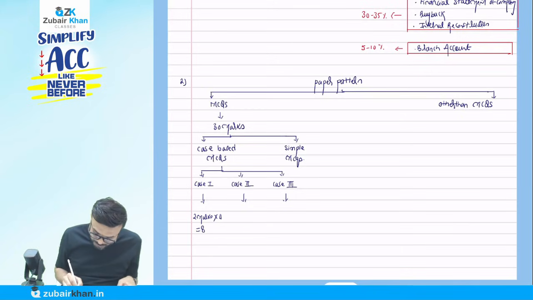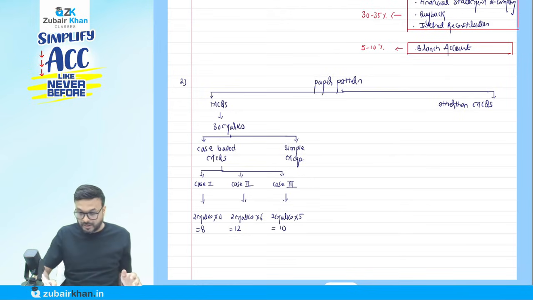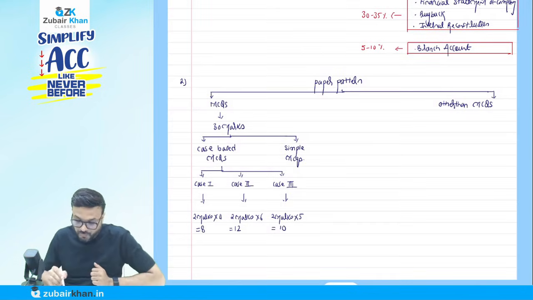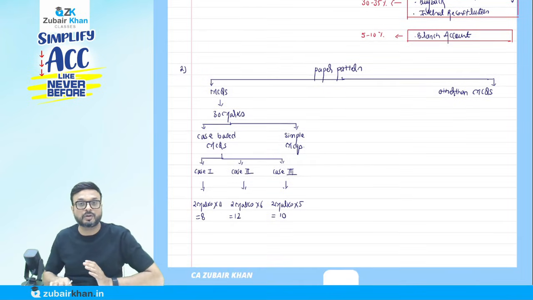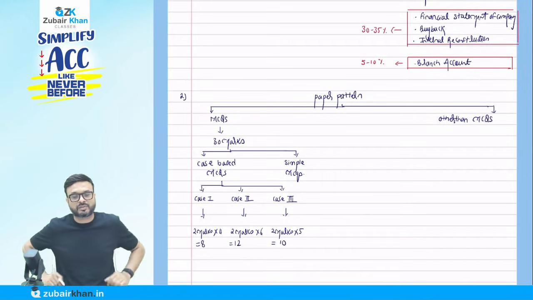Then suppose 2 marks multiplied by 6 questions, it will come to 12 marks. Or you can say 2 marks each multiplied by 5 questions, it will come to 10 marks. So it can be any combination. But if you see 8 plus 12 plus 10, it is 30. So altogether it will be 30 only. So it can be any combination.